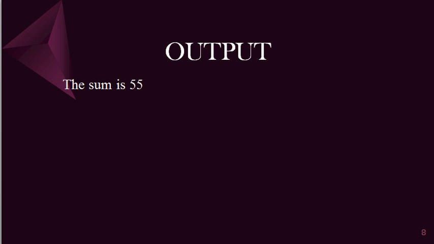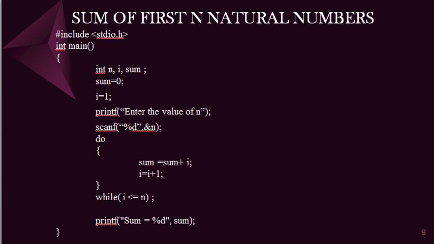Okay, then next we can look at how to find the sum of n natural numbers using do while statement. So here also we follow the same approach. First we have to declare n, I, sum, then sum equal to 0, then I equal to 1. Then what we need?